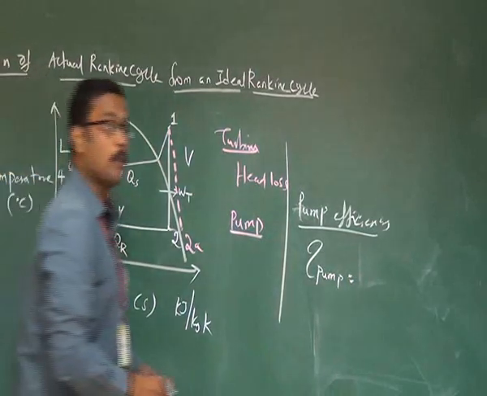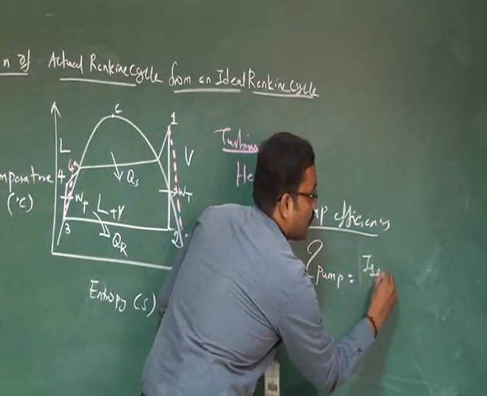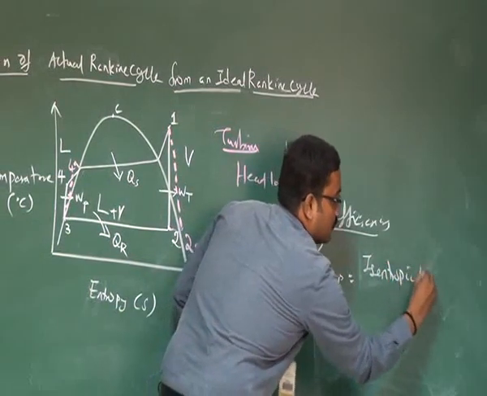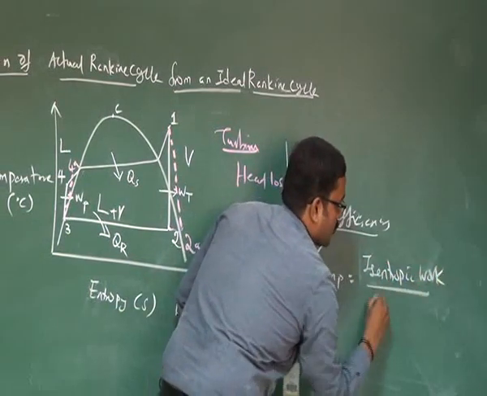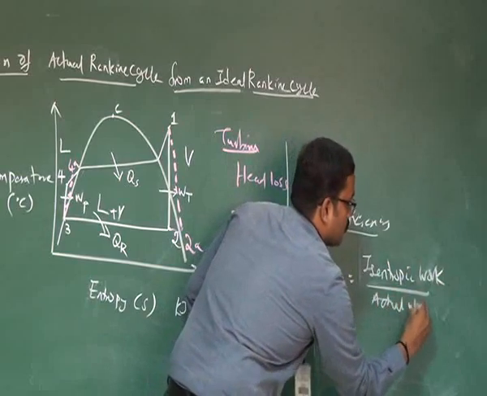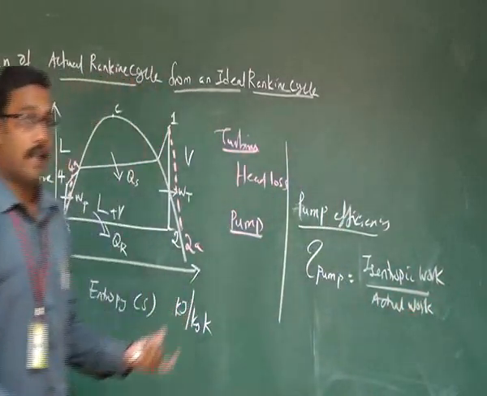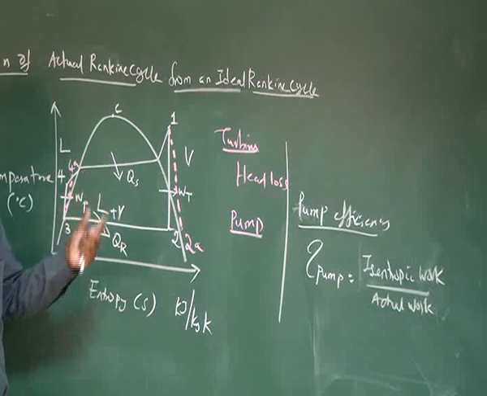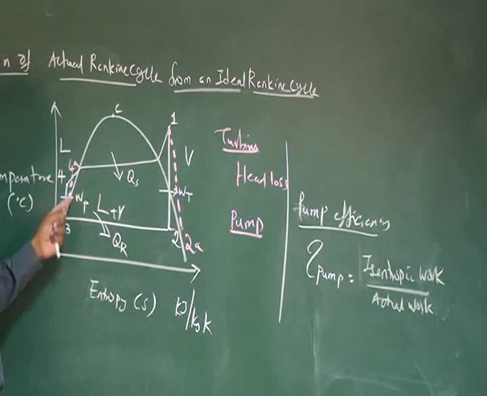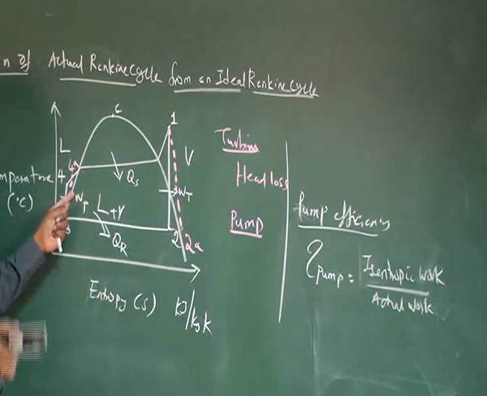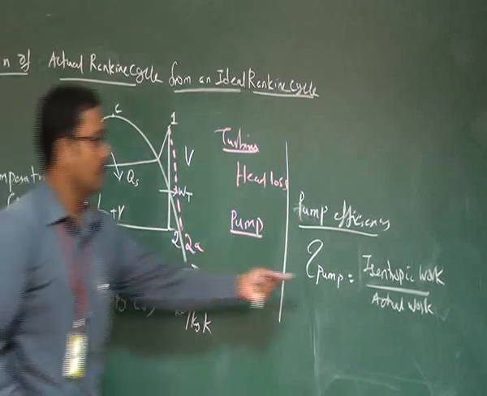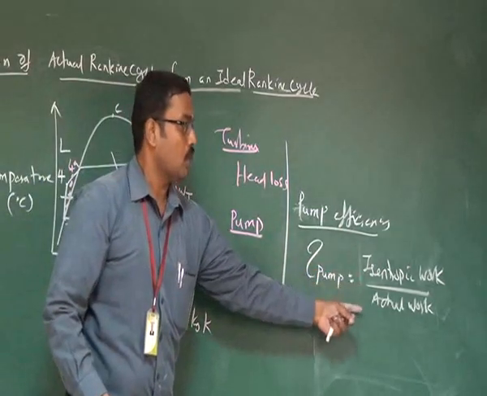So it is the ratio between isentropic work and actual work. Because if it's a reversible process, only a small quantity of work is required to circulate the fluid. If it's an actual case, we need more energy to circulate the fluid.